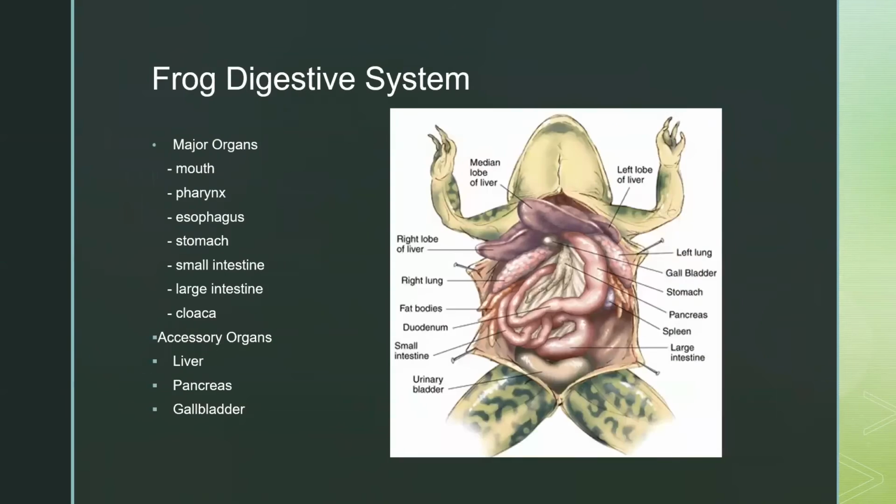This is the frog digestive system. The major organs are the mouth, the pharynx, the esophagus, the stomach, the small intestine and large intestine, and the cloaca, while some accessory organs are the liver, the pancreas, and the gallbladder.